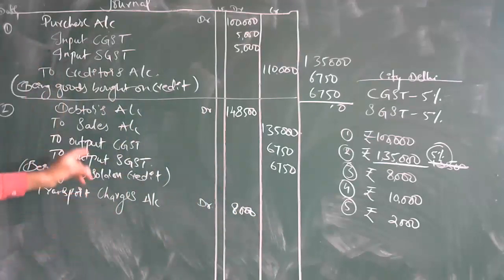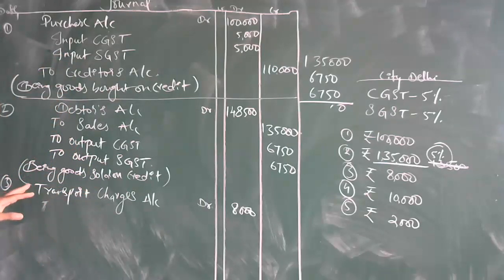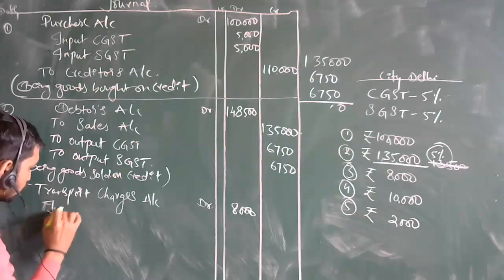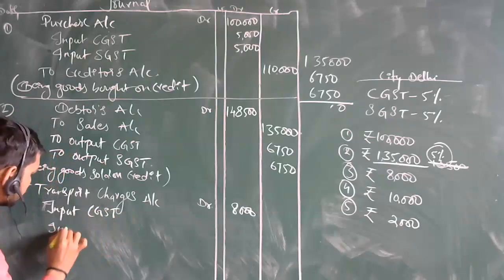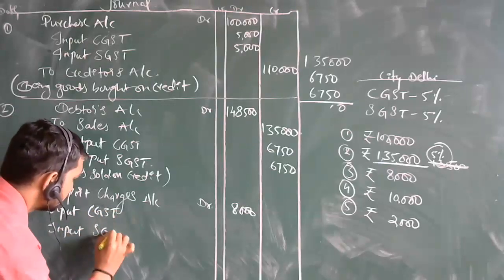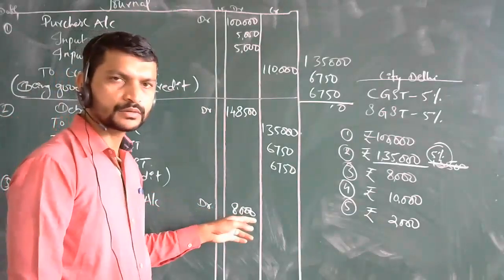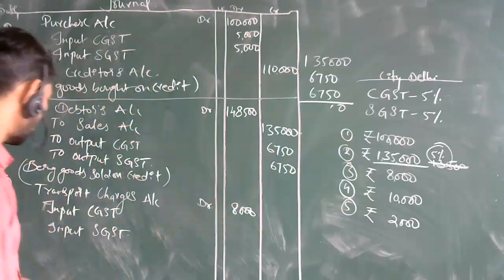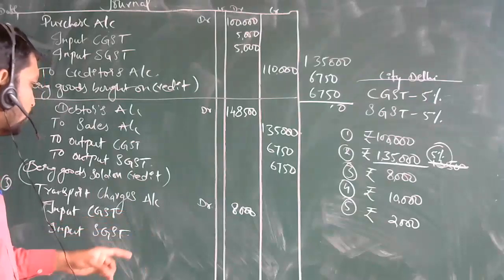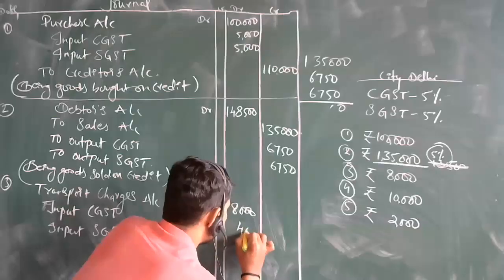Then on that input CGST input, SGST. Okay, so 5% of this is 400 and 400. Just check it out. 10% means 800, half of that is 400. The value is 400 only.